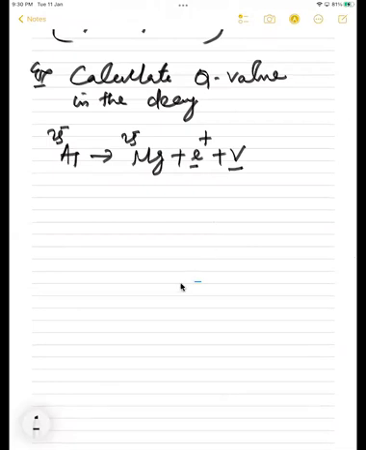Yes or no, students? Yes. So let's put the formula here. The Q value of this is beta plus decay. So seeing the concept of beta decay, you can see this is beta plus decay. Yes or no?